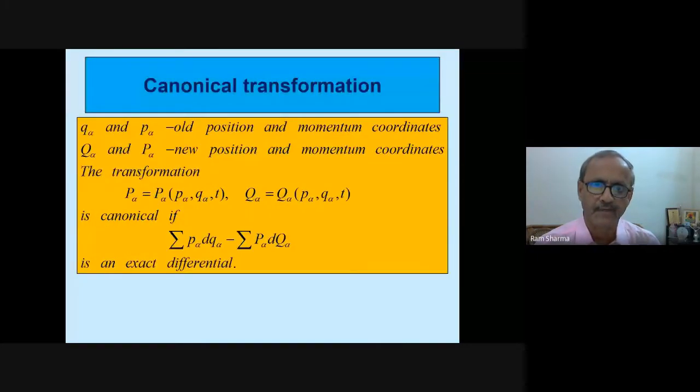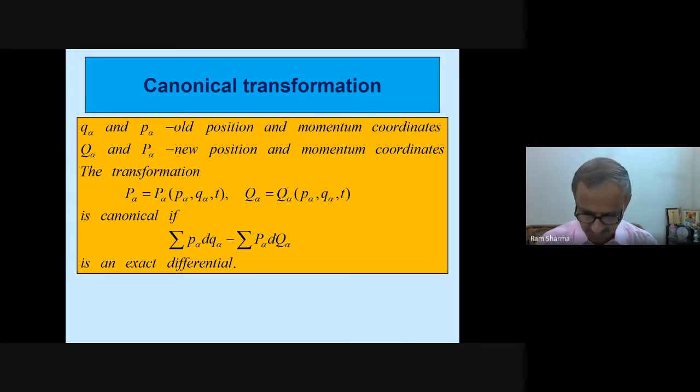Canonical transformation. If q alpha, p alpha are the old position and momentum coordinates, and capital Q alpha and P alpha are the new position and momentum coordinates, the transformation, with capital P alpha a function of the old coordinates p alpha, q alpha, t, and capital Q alpha also a function of small p alpha, q alpha, t, is canonical if sigma of p alpha dq alpha minus sigma of capital P alpha d capital Q alpha is an exact differential.